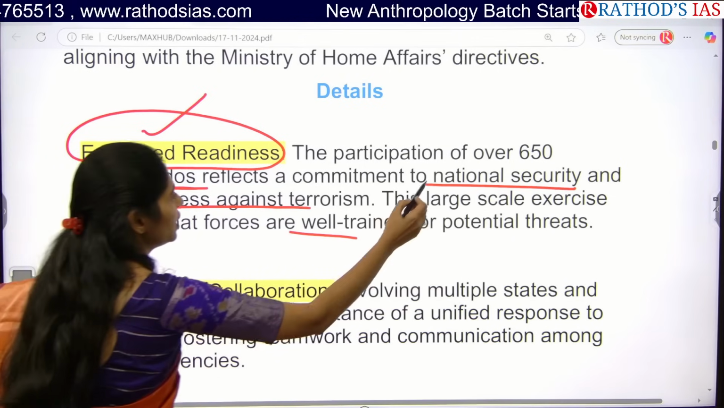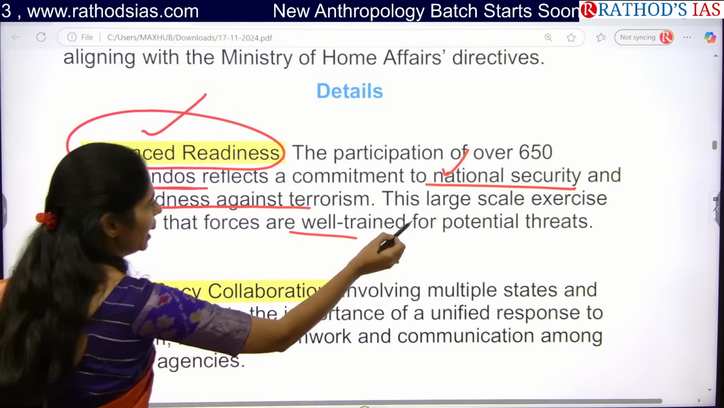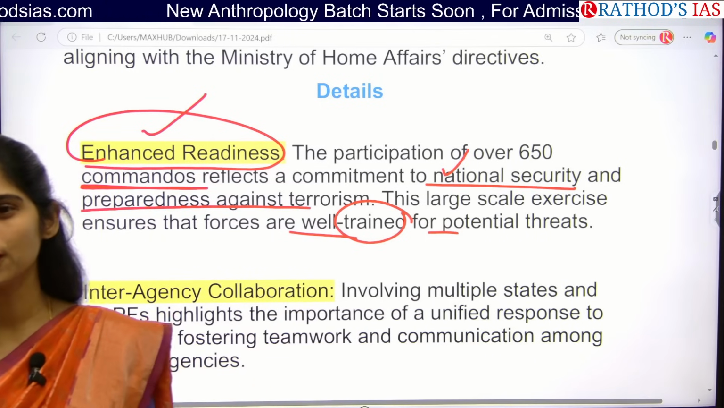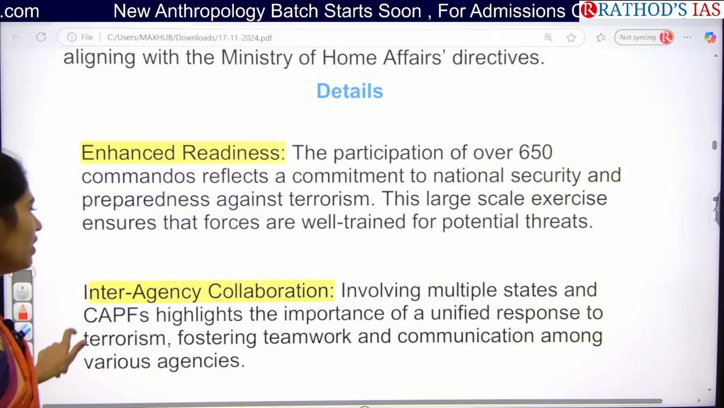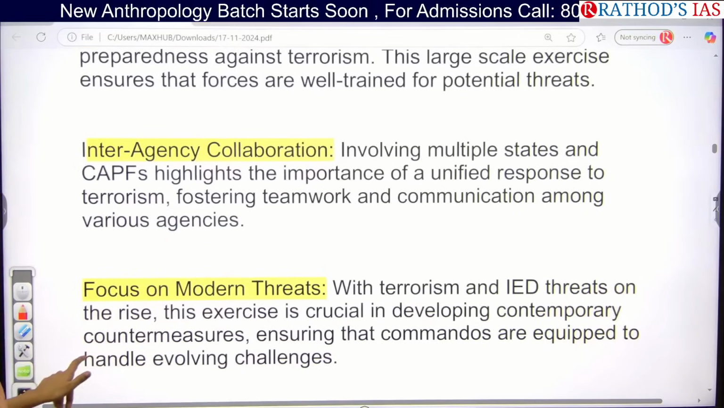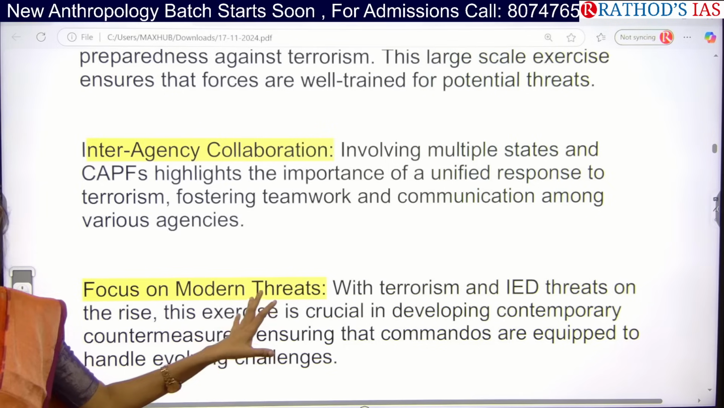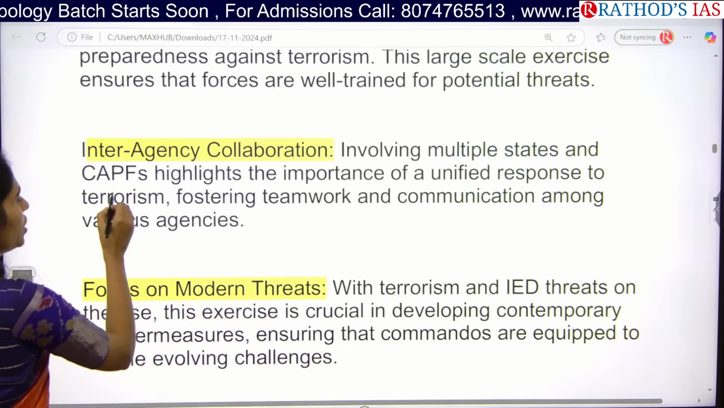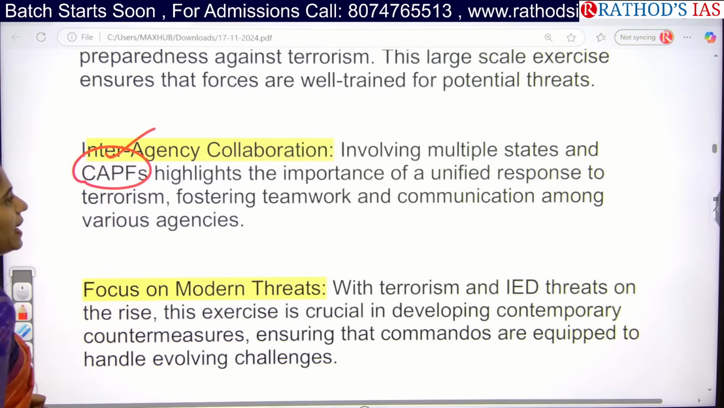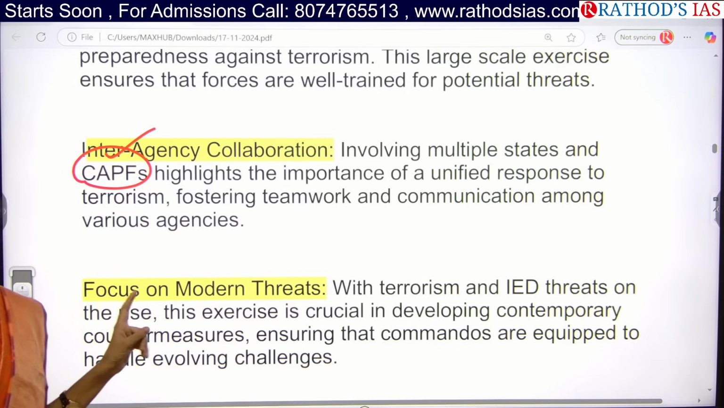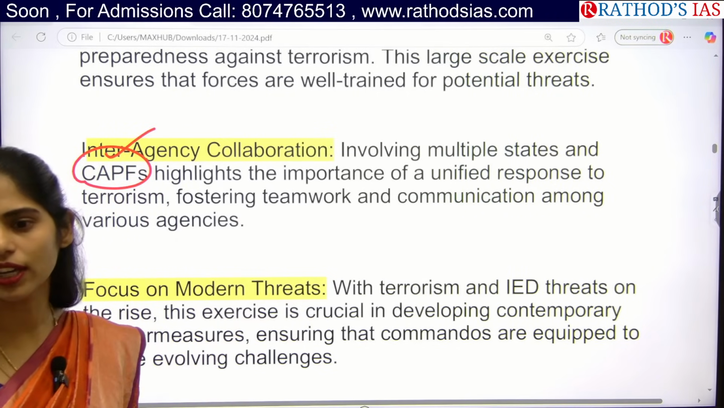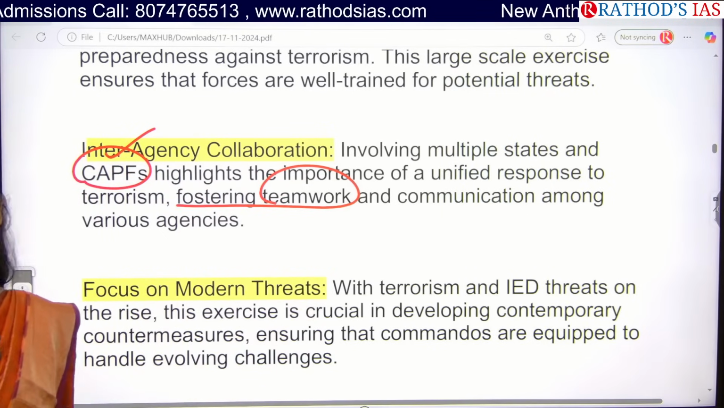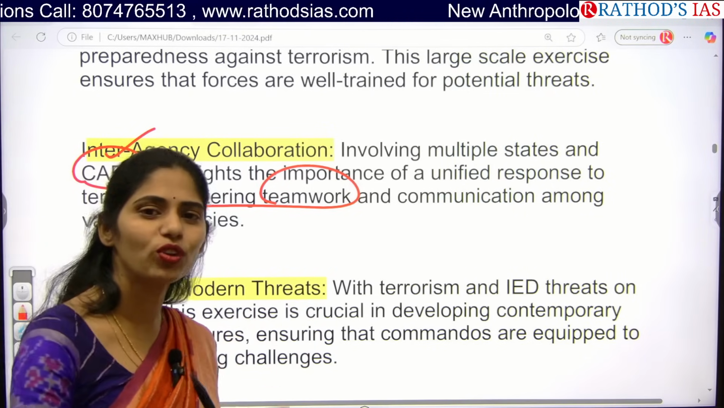We are focusing on national security, the first important keyword, and next is training of our security forces against potential terror threats. The second one is interagency collaboration. Multiple states are involved here. Commanders from multiple states are participating, and even CAPF is also participating. That means we need collaboration between the different organizations, we are focusing on teamwork, and we need proper cooperation between the states.